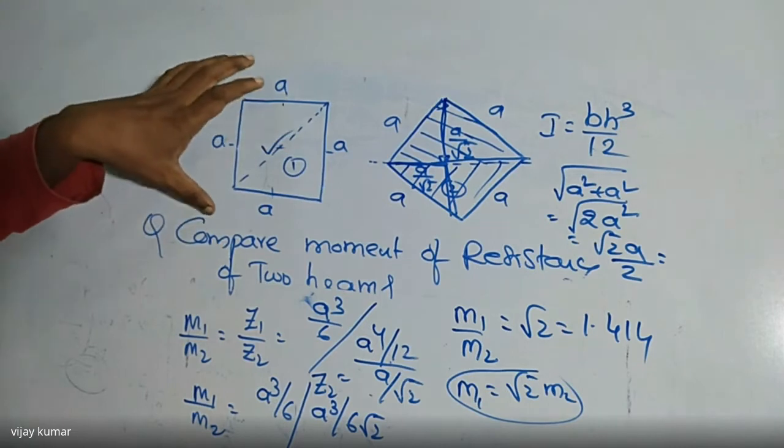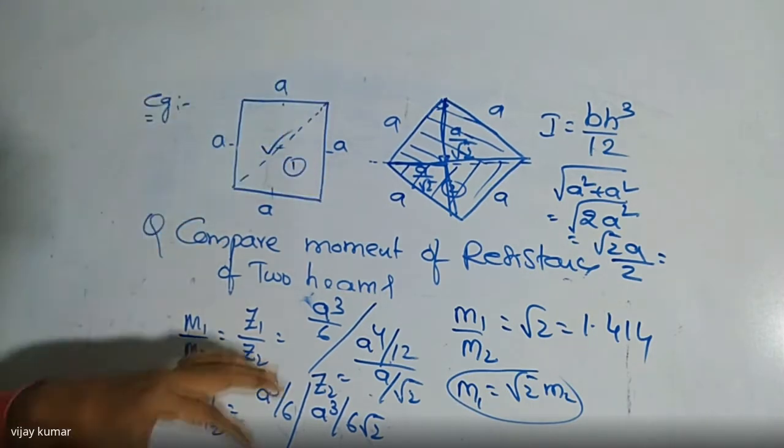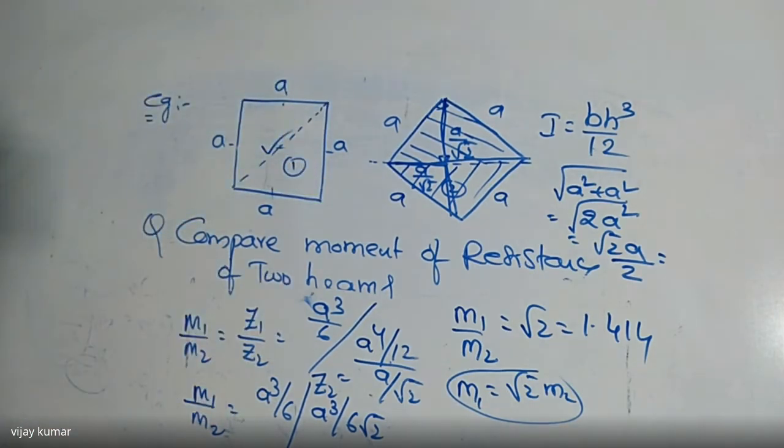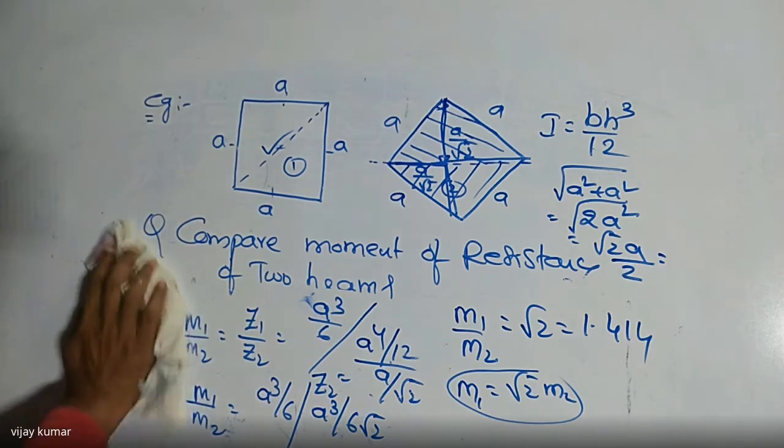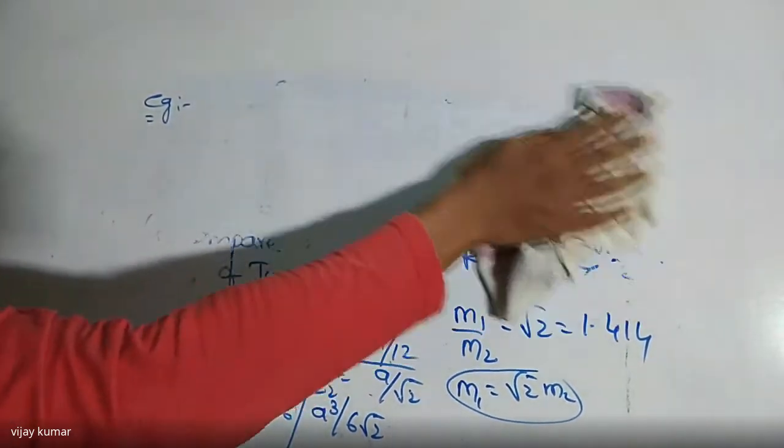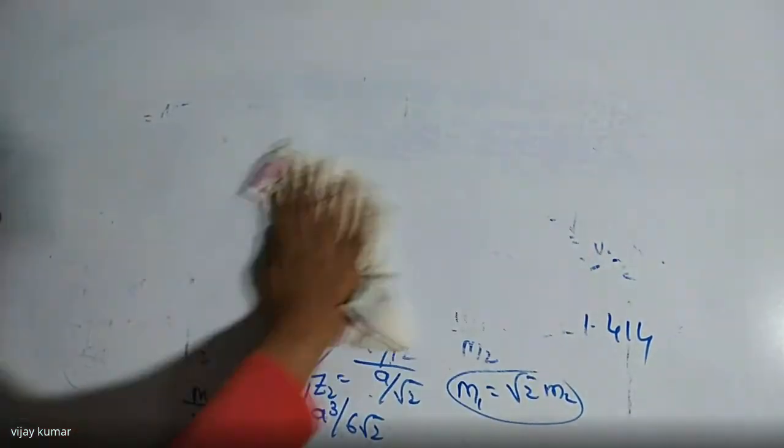So we are going to design the beam like this, not like this. In this way, we can compare the two beams having different types of resisting forces. That is the moment of resistance. Now here, one more question I want to give you. Please try to solve that problem also. There are many questions on bending stresses.